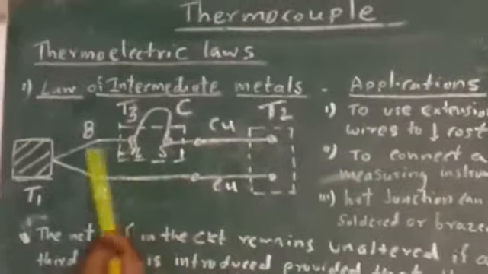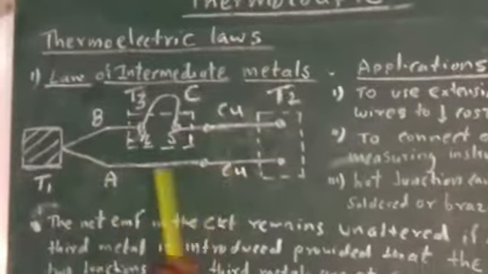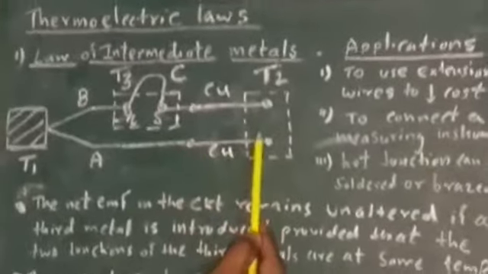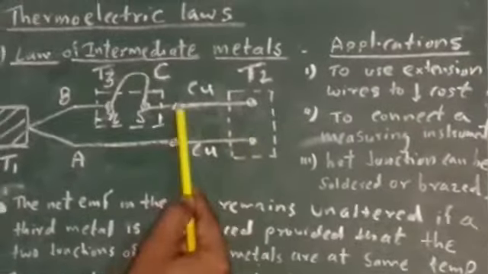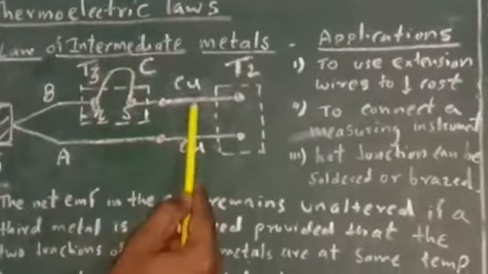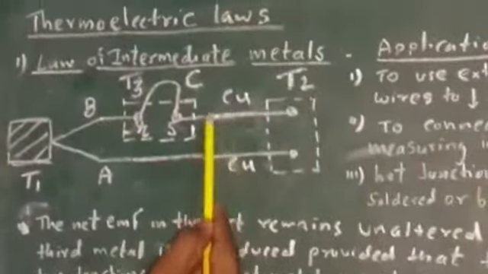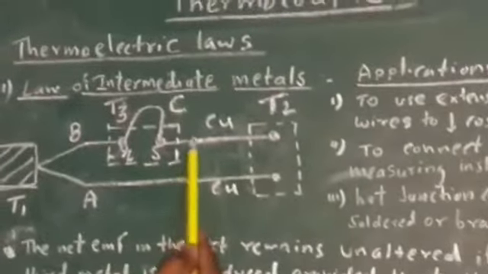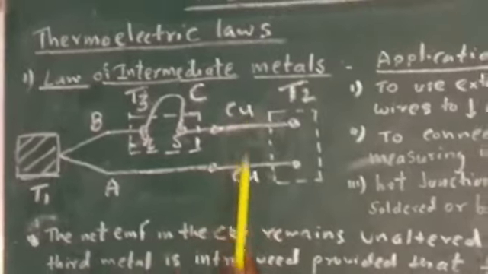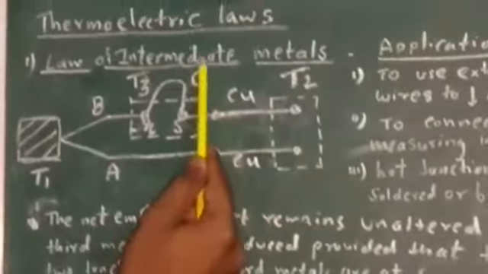Because if we use platinum and rhodium up to this junction, then it is a costly affair. So instead of that, we can use the extension wire. Here also a third metal, that is copper, is introduced. But again, these two new junctions are maintained at the same temperature. So we can use extension wire because of this law.